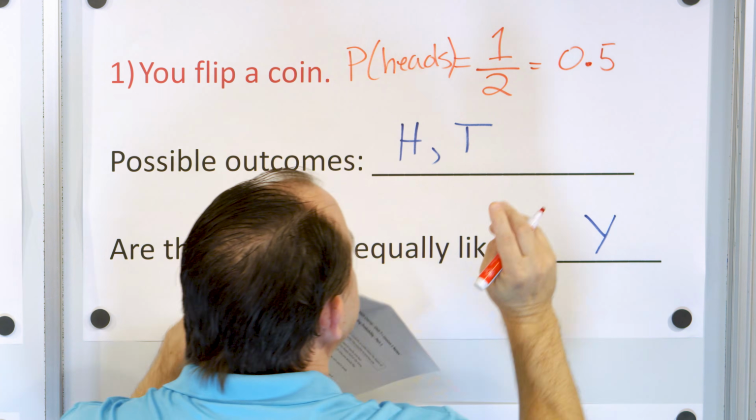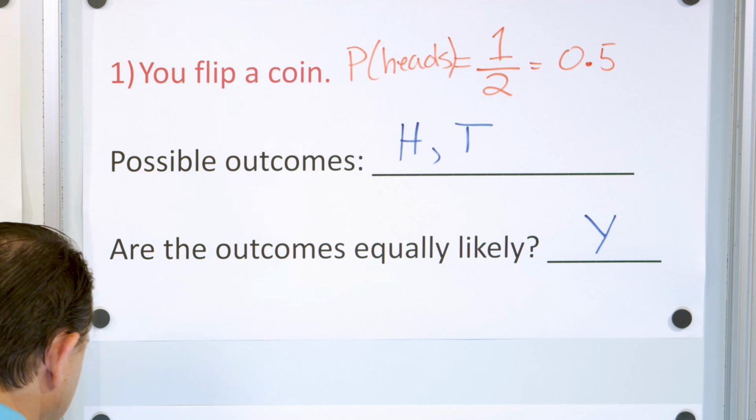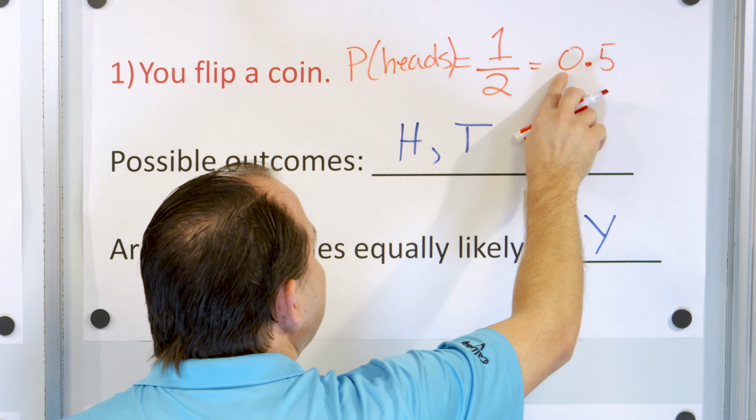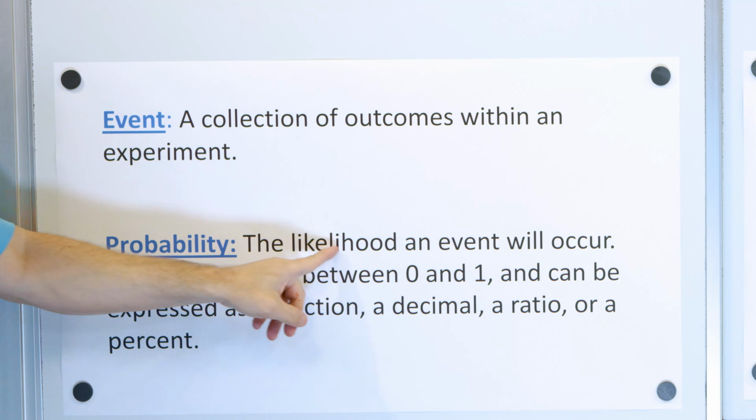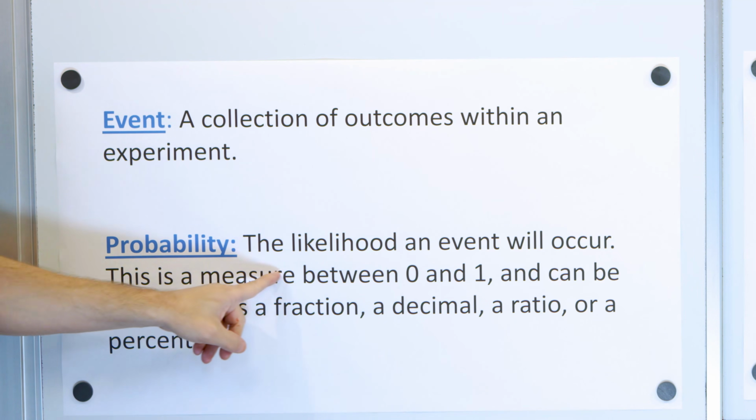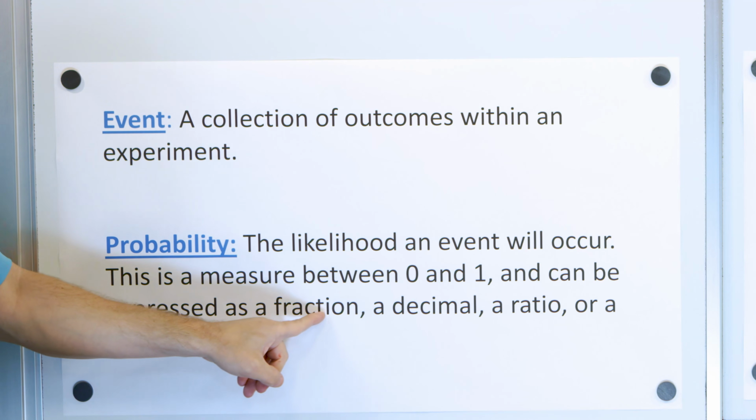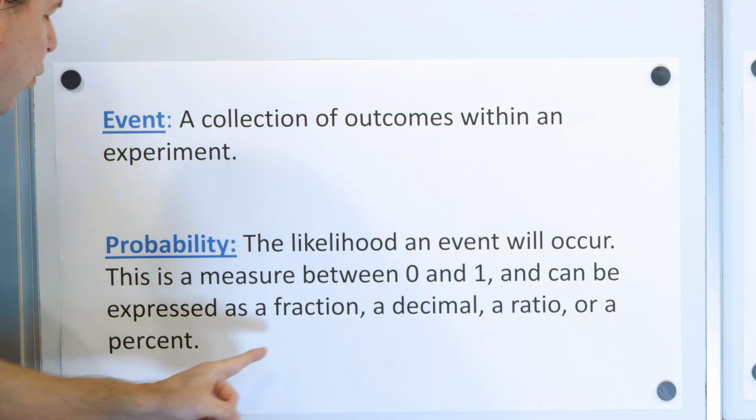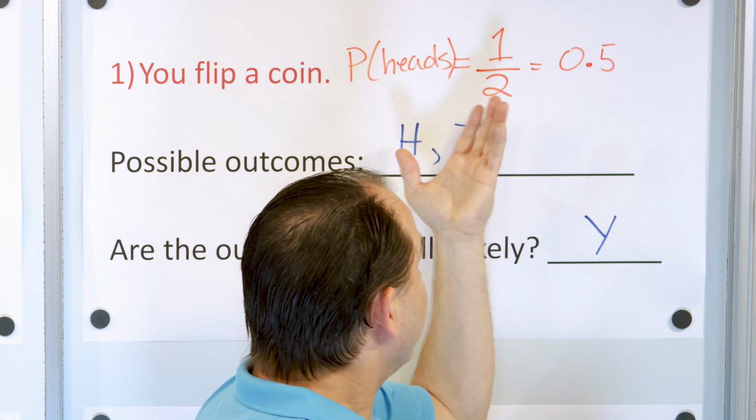So we can express the probability as the fraction 1/2, right? And we can also express it as the decimal 0.5. Remember, over here in our definition, we said that probability is the likelihood an event will occur. It's a measure between 0 and 1. We got a decimal of 0.5 and can be expressed as a fraction, a decimal, a ratio, or a percent. So we can express this probability in two ways, or more than two ways, really.